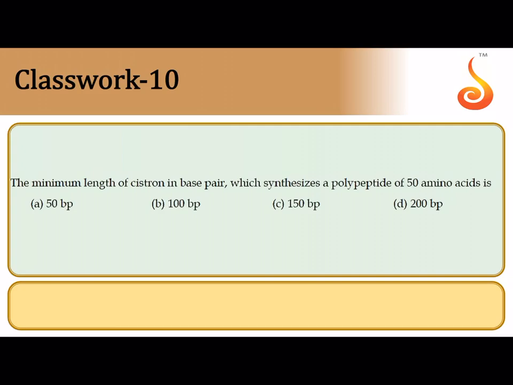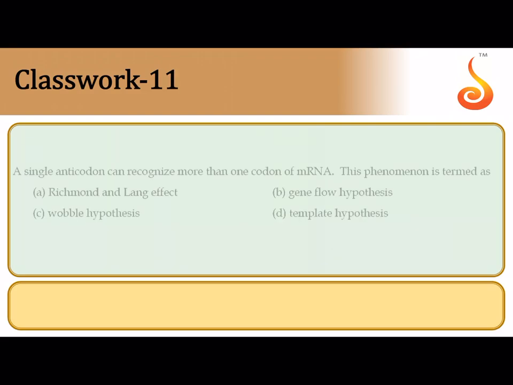The 10th question says the minimum length of cistron base pair which synthesizes 50 amino acids. So you have to imagine one amino acid, a codon has 3 nucleotides. So basically 50 into 3, that is 150 nucleotides. But since you're considering a double-stranded DNA, it will be 150 base pairs long. 11th question says a single anticodon can recognize more than one codon.